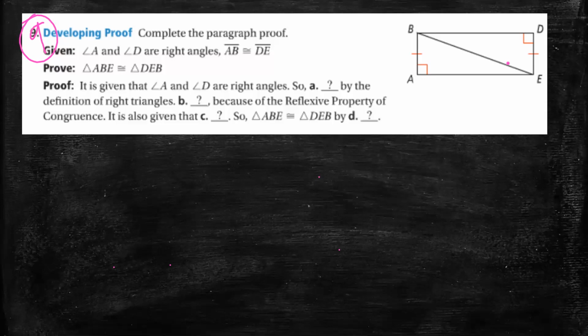Given that angle A and angle D are right angles, and AB is congruent with DE, prove that triangle ABE is congruent with triangle DEB. It is given that angle A and angle D are right angles. So what did you have to write in part A?